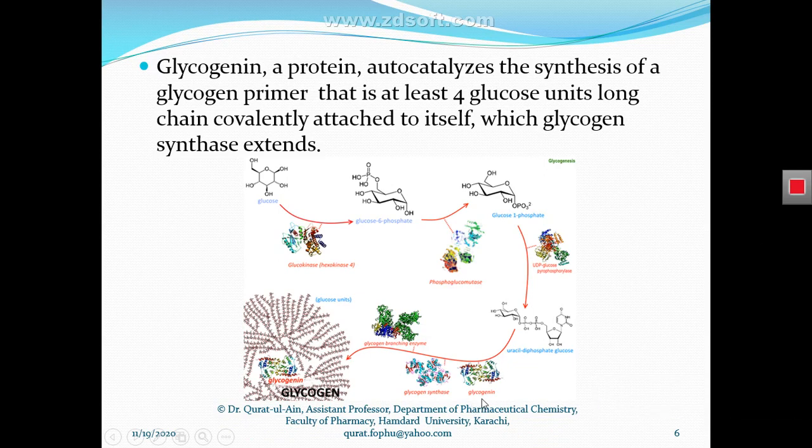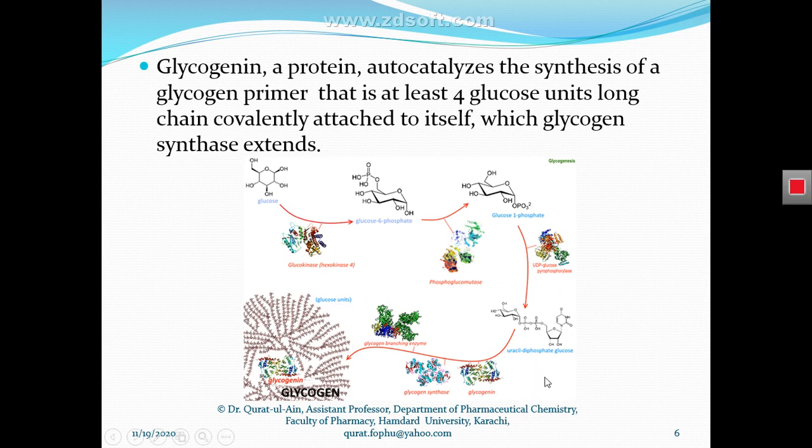So actually this glycogenin molecule is a protein, it is an enzyme. So what does this enzyme do after the step when glucose 1 phosphate converts into uracil diphosphate glucose by the action of the enzyme UDP glucose phosphorylase?